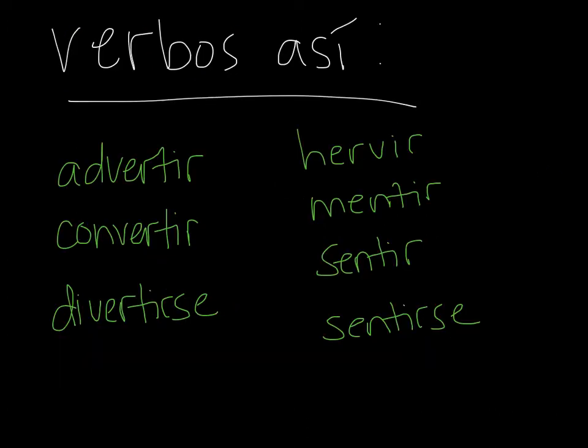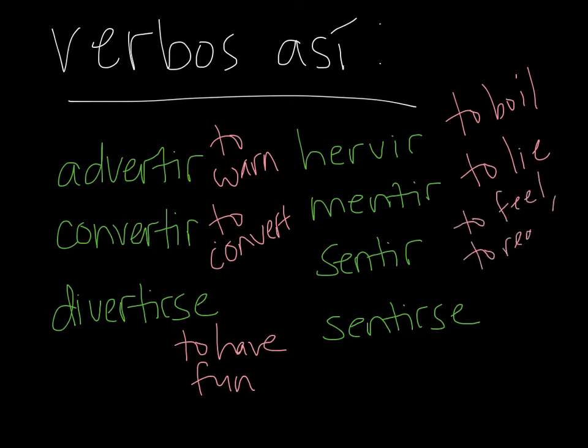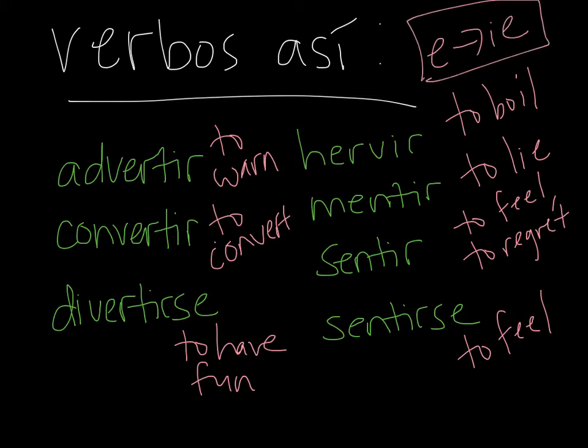Ok, y aquí tenemos otros verbos que funcionan así. Tenemos advertir, que significa to warn. Convertir, to change or to convert. Divertirse significa to have fun or to enjoy oneself doing something. Hervir significa to boil. Mentir, to lie, as in to tell a lie. Sentir significa to feel, or it can also mean to regret or feel sorry. Y sentirse significa to feel. And all these verbs have the same E to IE stem change within their stem. Muy bien.